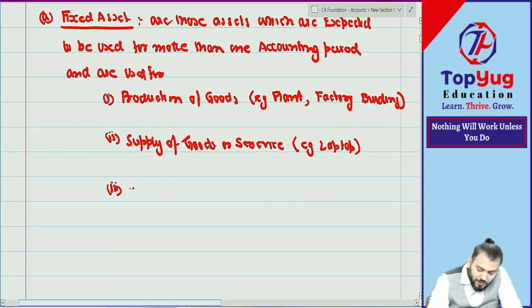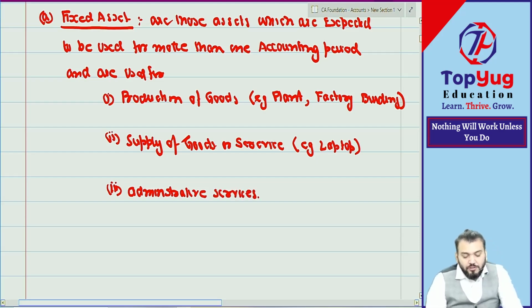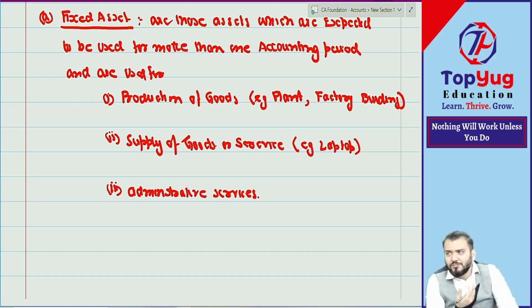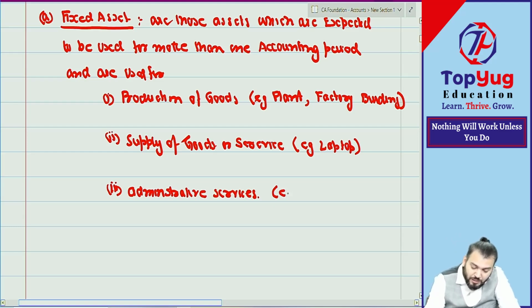Point number three. For administrative services. So there are many assets which are used for administrative purposes. For example, we have one office also from where we do all administrative work. So there we have also many furniture, many AC, etc. So that is the admin office. So can I say office building is an example of this? Correct. So we can say example: office building. Have you understood the meaning of fixed asset? Have you understood?